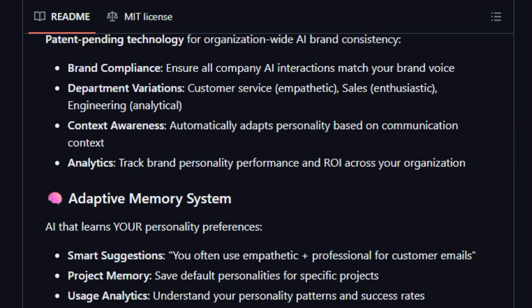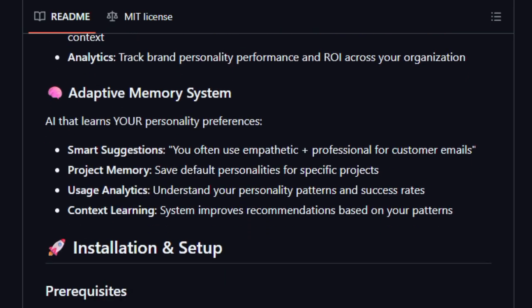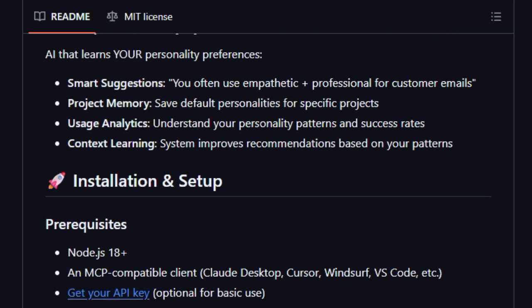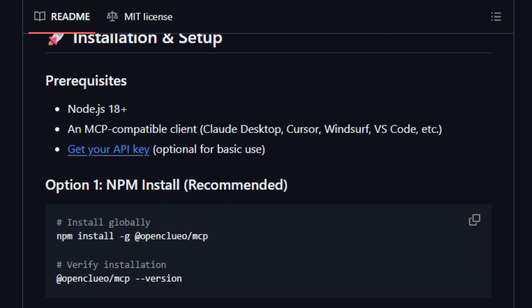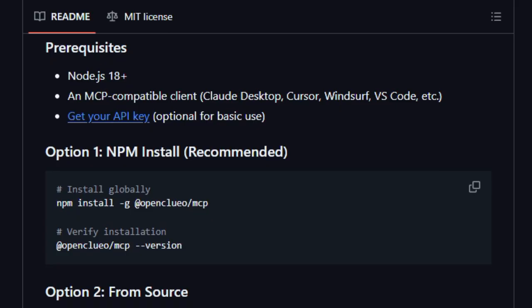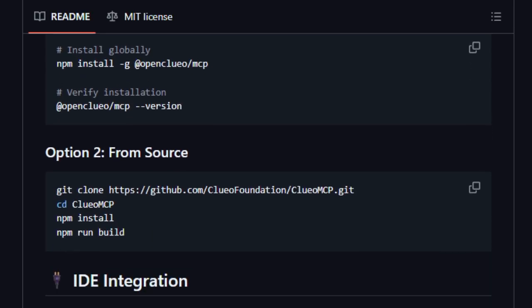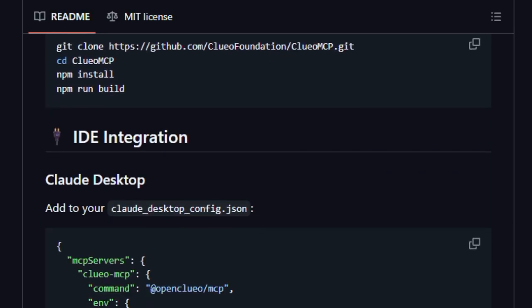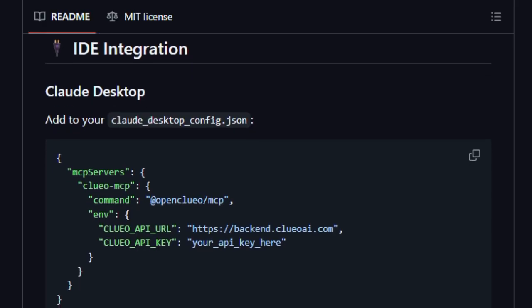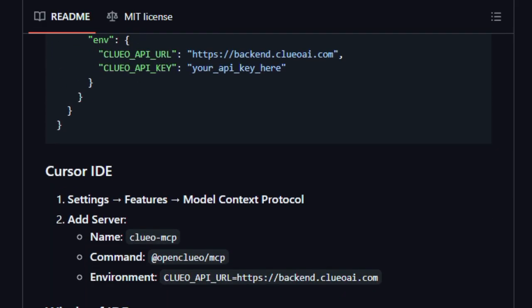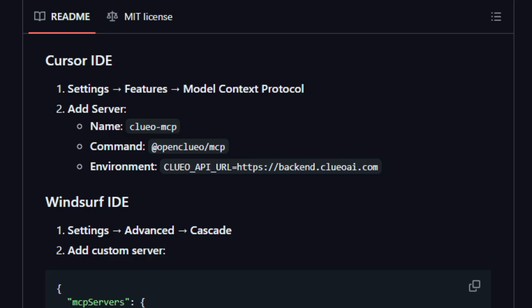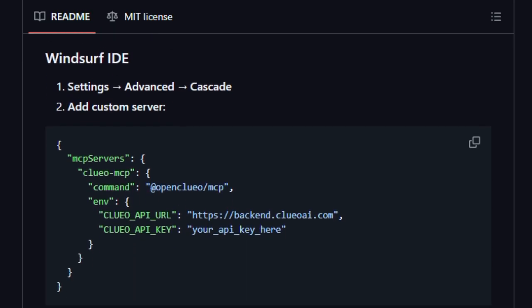It's Universal Personality Protocol in action. You can get the same persona whether you're chatting via Claude Desktop, Cursor, VS Code, or anything else that supports Model Context Protocol, MCP. One striking thing is how brand-aware ClueoMCP is. If you run a company and want all your AI touchpoints, customer support bots, sales assistants, internal helpers to feel like part of your brand, this is the tool for that.